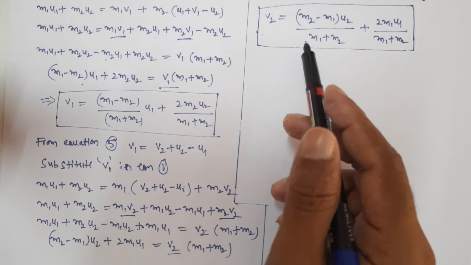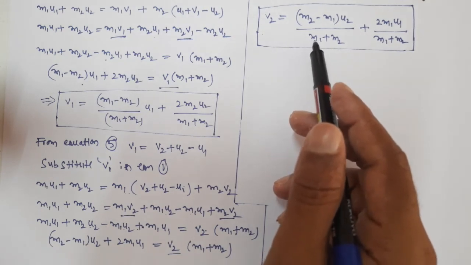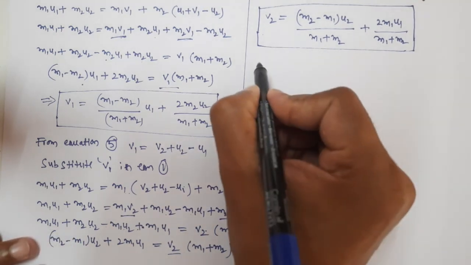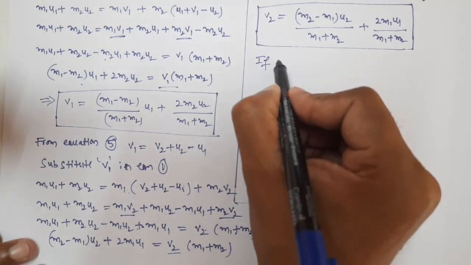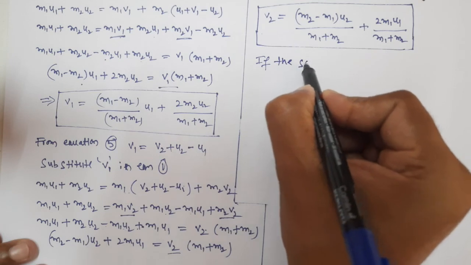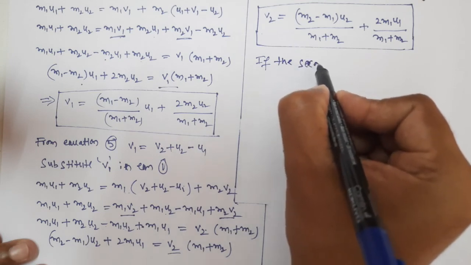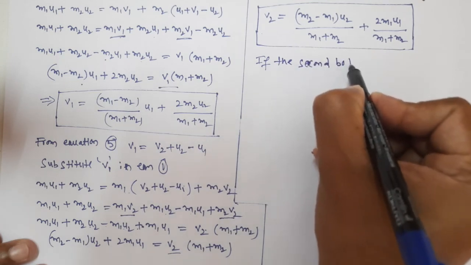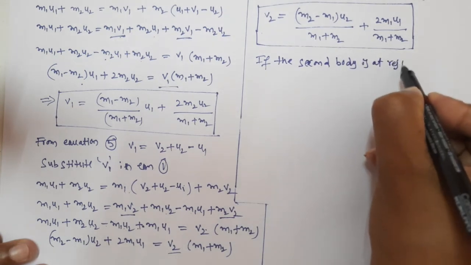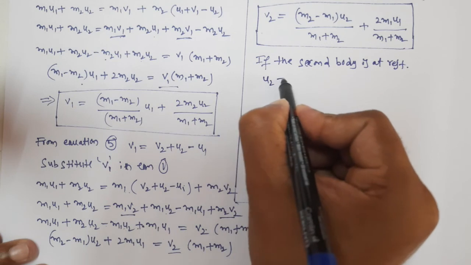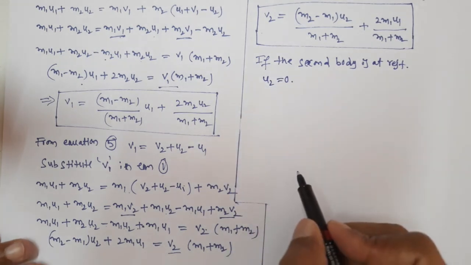That is, if the second body is at rest, what happens to u2, guys? u2 is equal to 0.